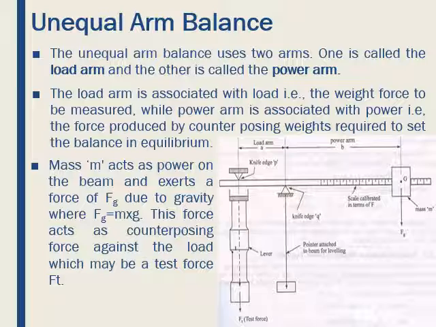Here two arms are being used. One arm we call the load arm and the other arm we call the power arm. The load arm is associated with the load, that is the weight force to be measured, while the power arm is associated with the power or the force produced by counterpoising weights required to set the balance in equilibrium.